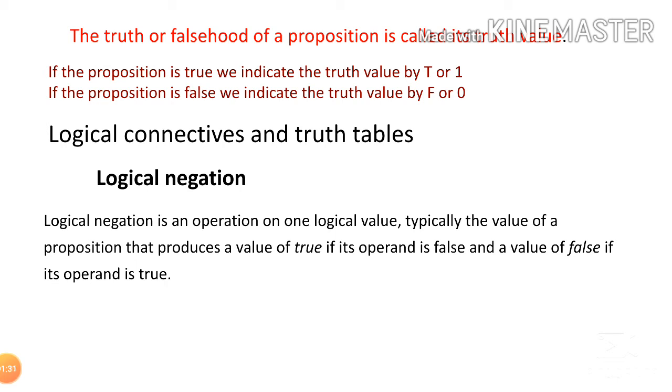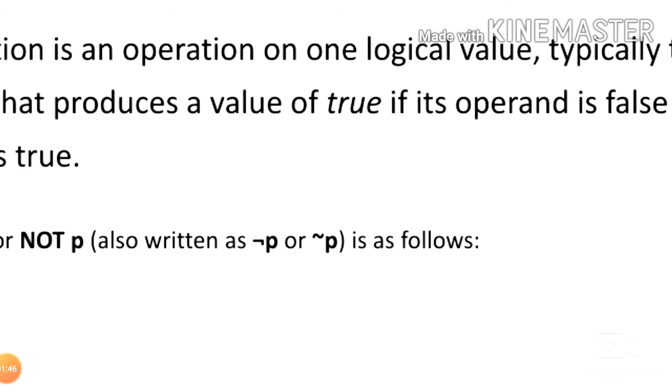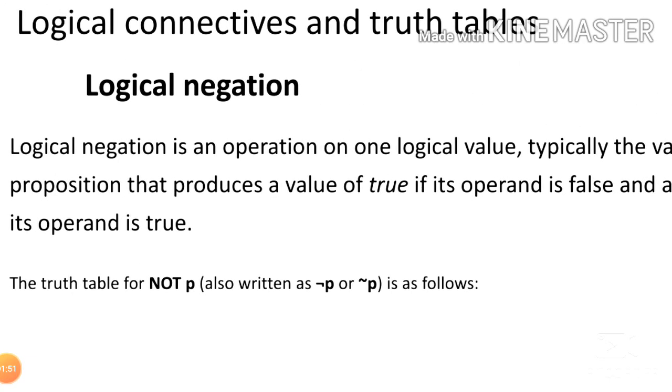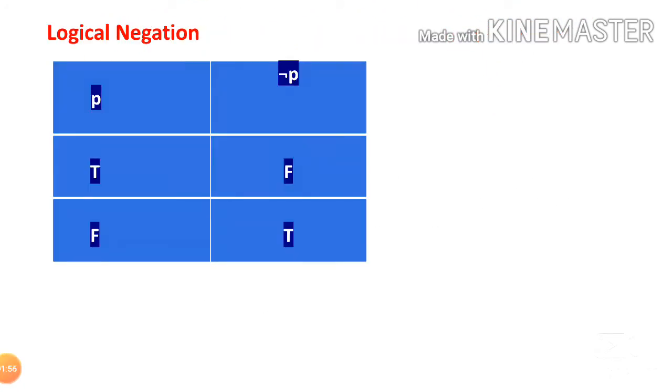So that is logical negation. So we shall see the truth value. The logical negation is denoted by not P, or you can see the symbol ¬P, negation of P. That is the symbol for negation of P. Logical negation truth table: if P is true, negation of P is false. If P is false, negation of P is true.